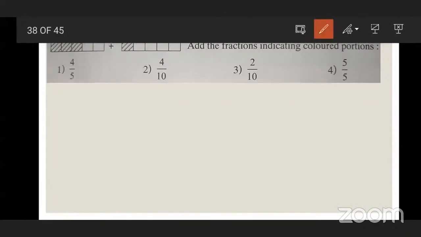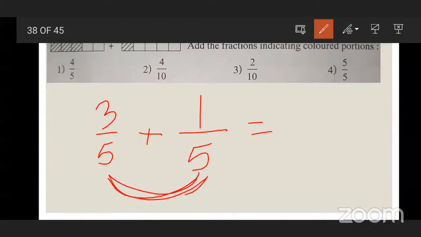How many equal parts are there? 5. Both the diagrams are having 5 equal parts. In the first diagram, how many are colored? 3. And in the second, how many are colored? 1. Now carry out the addition. Now denominators are same. What do we do when the denominators are same? We take the common denominator, 4 upon 5. First option.